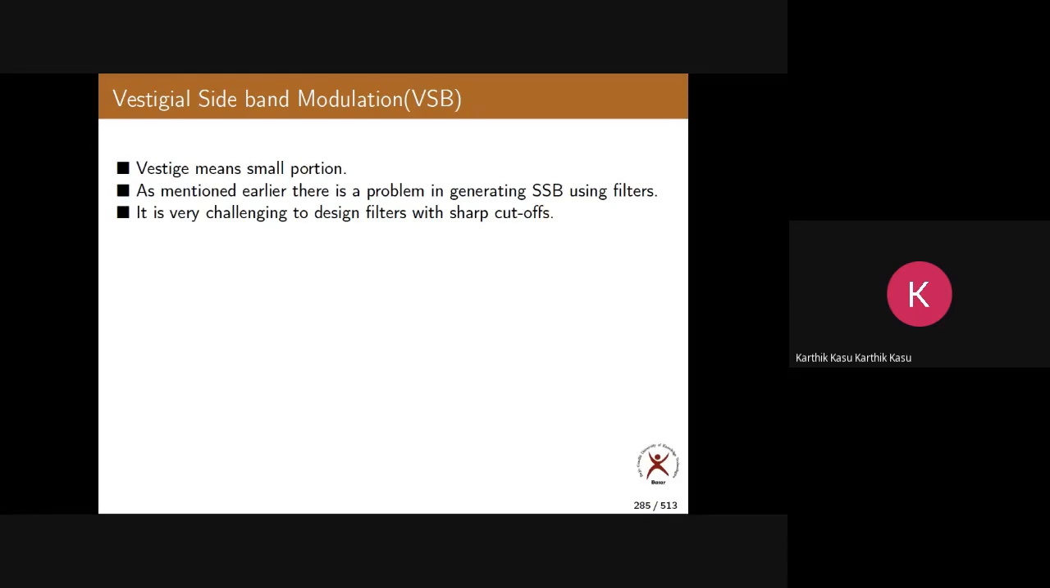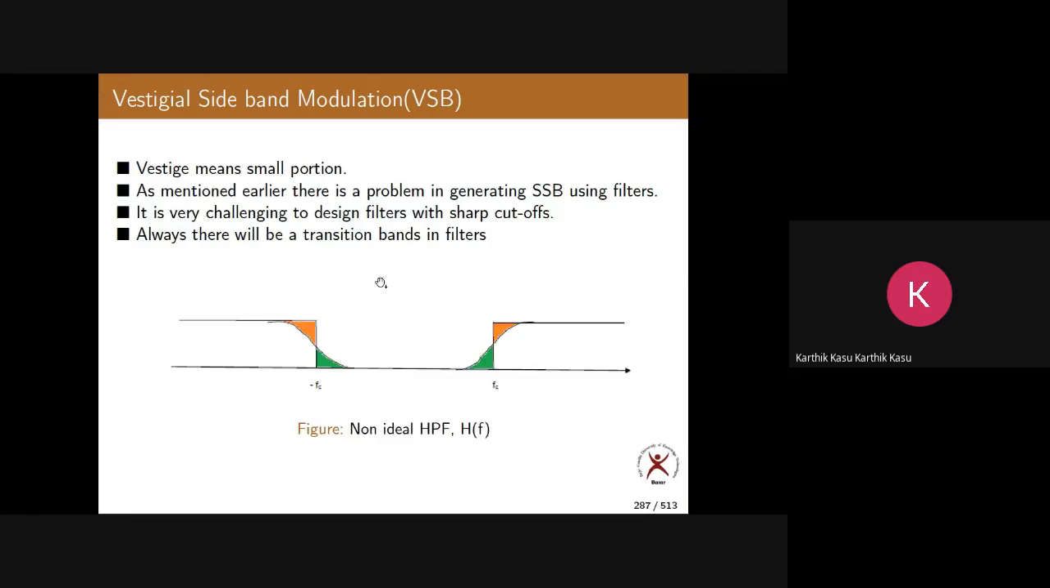Now, always there will be transition bands in filters. How? Like this. What kind of filter is this? High pass filter, you might know already. This is the cutoff frequency of the high pass filter, Fc. Ideally, it should be like this. These sharp edges should be there. This is the ideal filter.